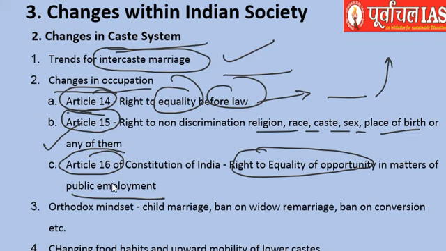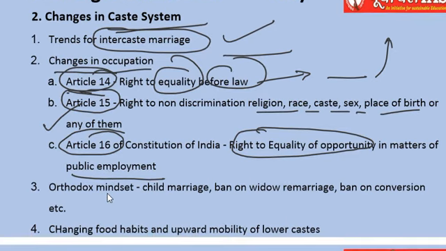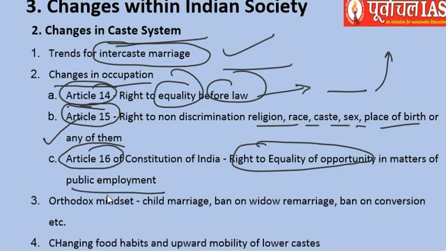When they come for a job, you cannot discriminate against them, as far as Article 16 is concerned, in a negative manner. Of course, there is positive discrimination, wherein the people who are from the lower caste, or the people who are from backward castes, are given special provisions. But yes, negative discrimination should not be there as far as Article 16 is concerned.